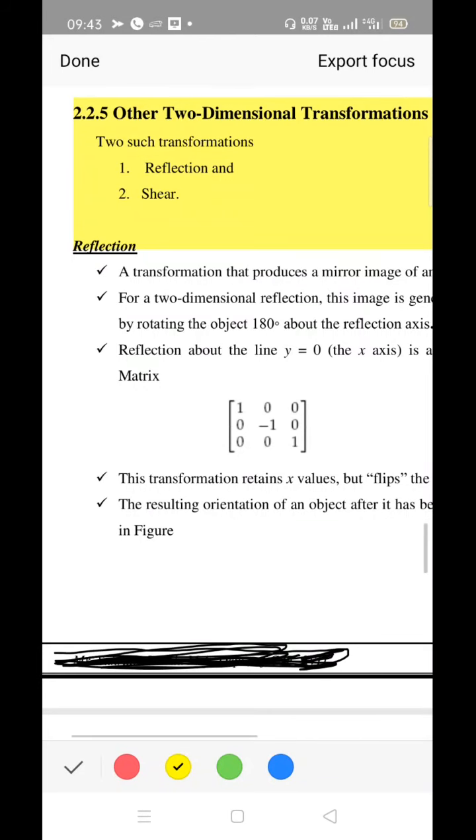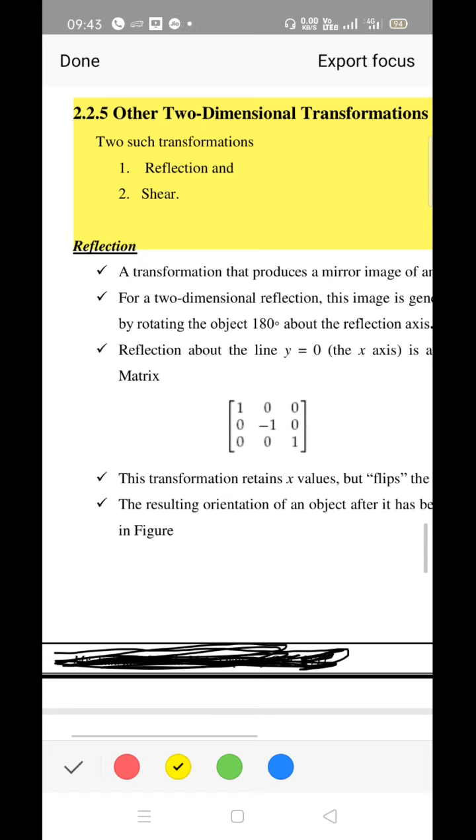Let's continue our discussion. So, other two-dimensional transformations. There are mainly three types of transformations we have discussed: translation, rotation, and scaling. Okay, the other forms of two-dimensional transformations we can list out.